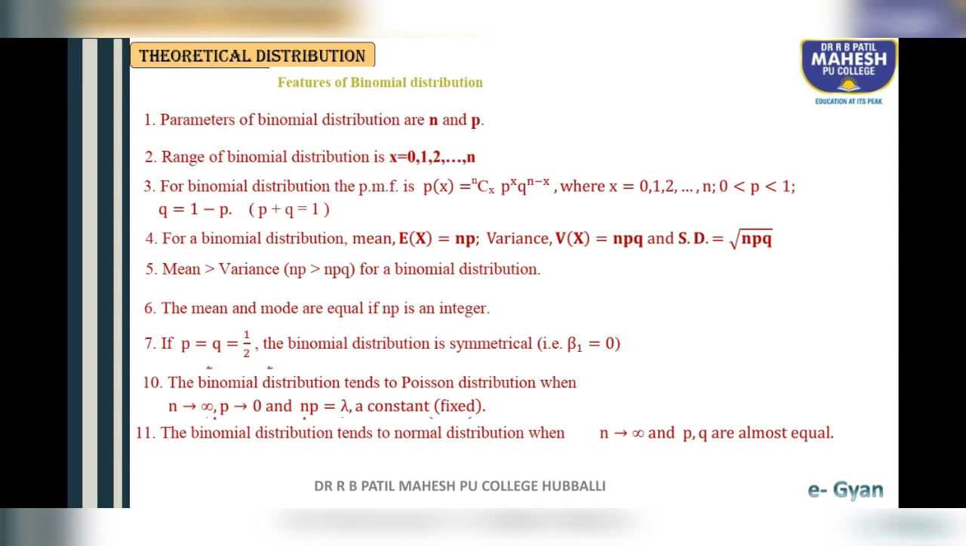And the 11th feature, students: the binomial distribution tends to normal distribution when n tends to infinity and p and q are almost equal. This is also important. This question is also repeated many times. Under what conditions does binomial distribution tend to normal distribution? The conditions are: n is large, or n tends to infinity, and p and q are almost equal.